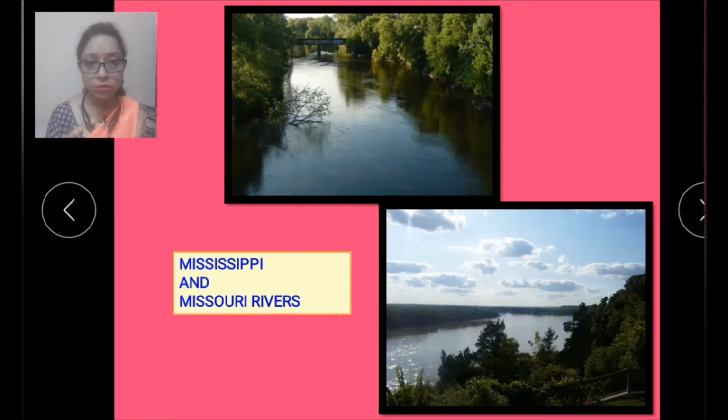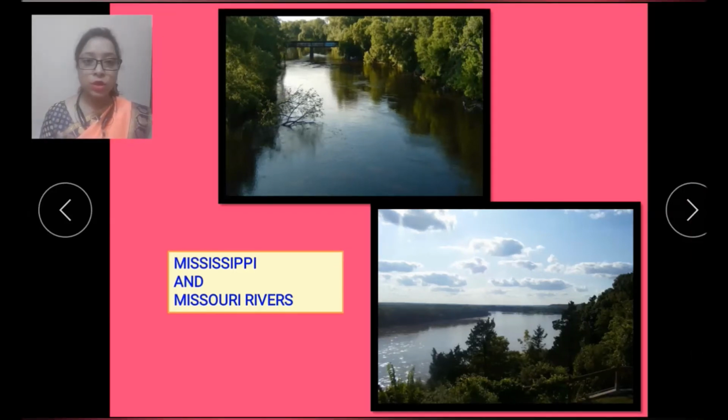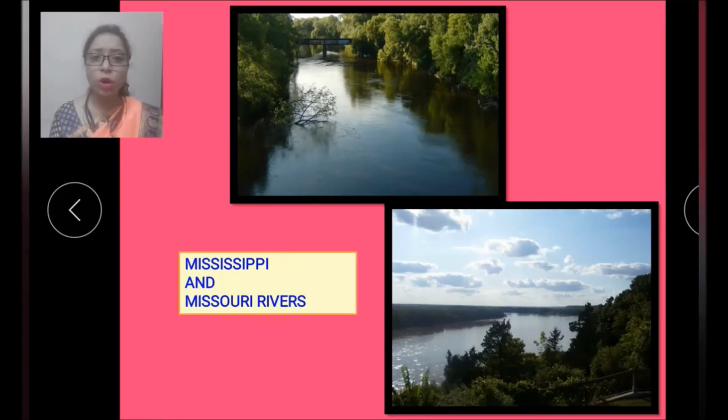Now what are tributaries, children? You have studied in your class 4th also. So now let's revise what you have studied in class 4th. A river or stream flowing into a larger river or lake. So that is called a tributary.